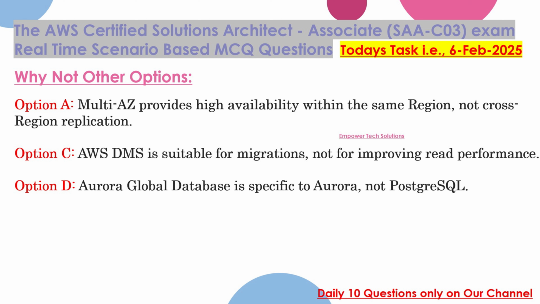Option A, multi-AZ provides high availability within the same region, not cross-region replication. Option C, AWS DMS is suitable for migrations, not for improving read performance. Option D, Aurora Global Database is specific to Aurora, not PostgreSQL.